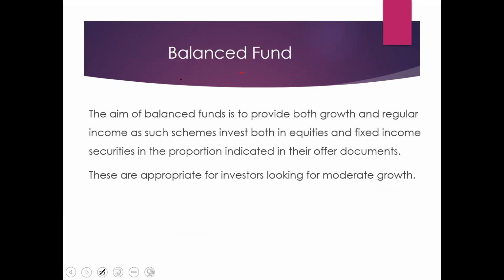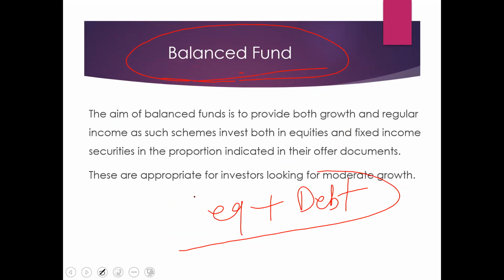Next, balanced fund. Now, what is a balanced fund? The collected amount is invested in both equity as well as debt funds. Is it clear? It is nothing but a mixture of equity fund and debt fund.